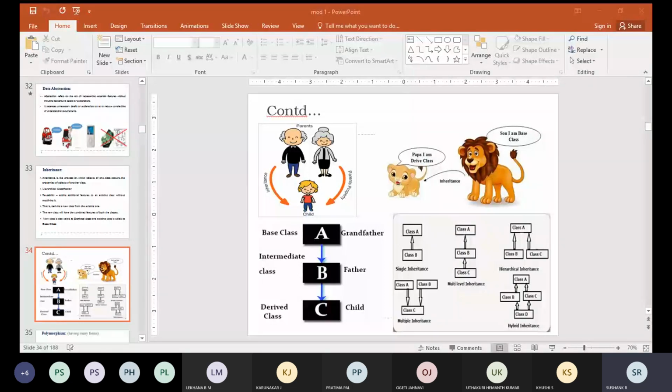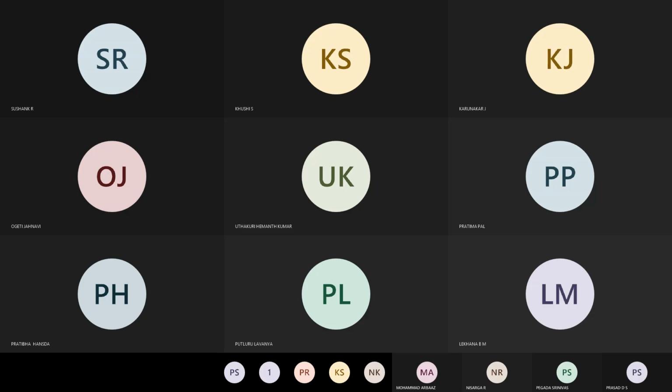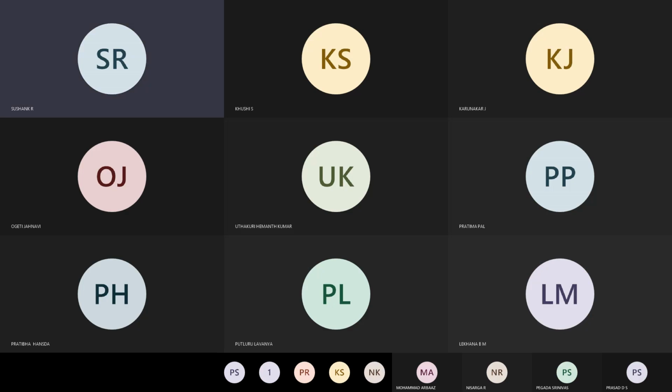One second. I'll just open that screen. Okay, you just let me know if the screen is visible. I'll just share the screen now. The entire screen I will share.